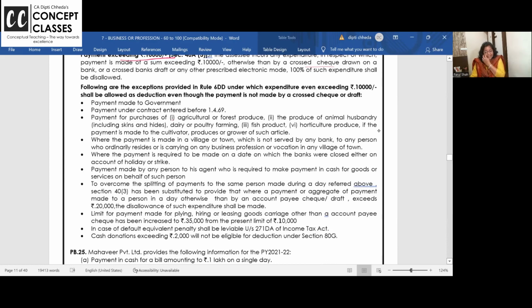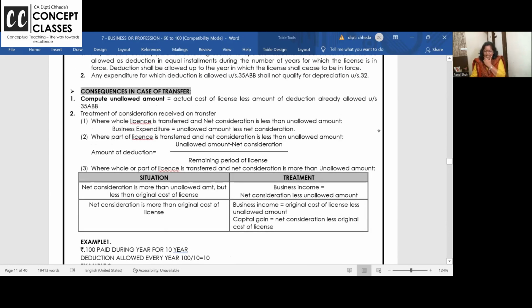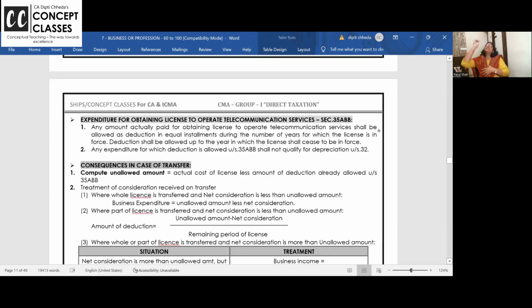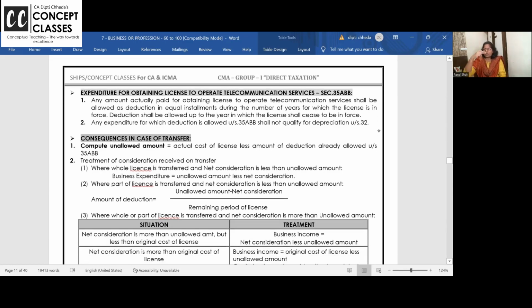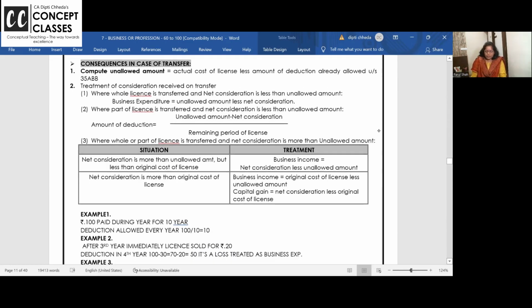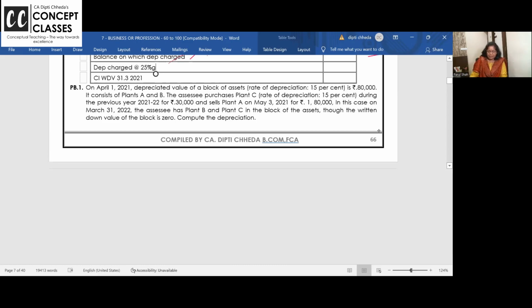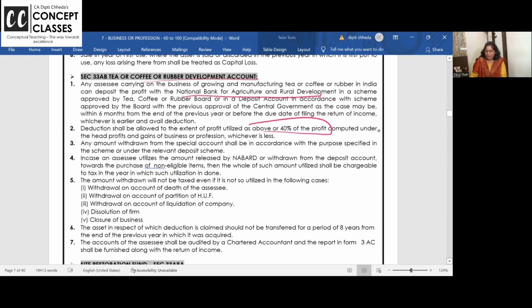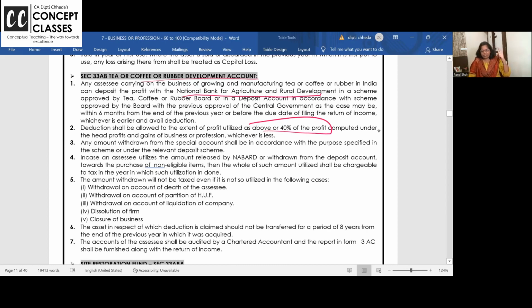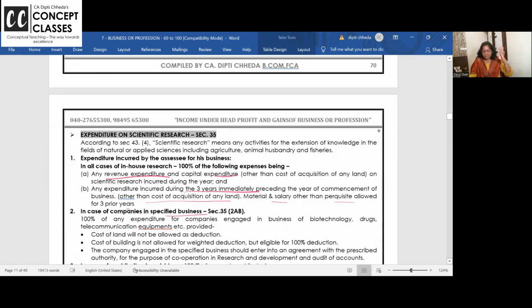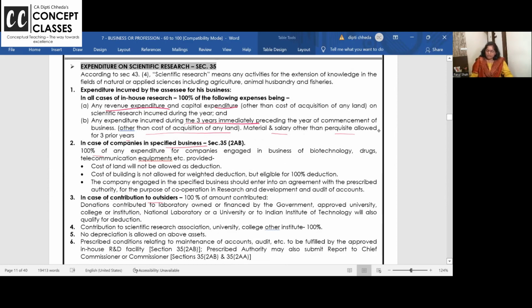Yeah. License, it's a small thing, when you take telecommunication and all license, they give you license for fixed years. कि okay, Reliance Industries 5G 6G network 10 साल के लिए आपको permission है, आप पोल वोल लगाओ और करो. So I'm just explaining through these examples if they ask you in MCQ. This is not removed in the CA syllabus, but I'm taking a combined revision for CA and CMA. So license is there for CMA exam. For CA exam, T copy, rubber development, site restoration and license is not there.